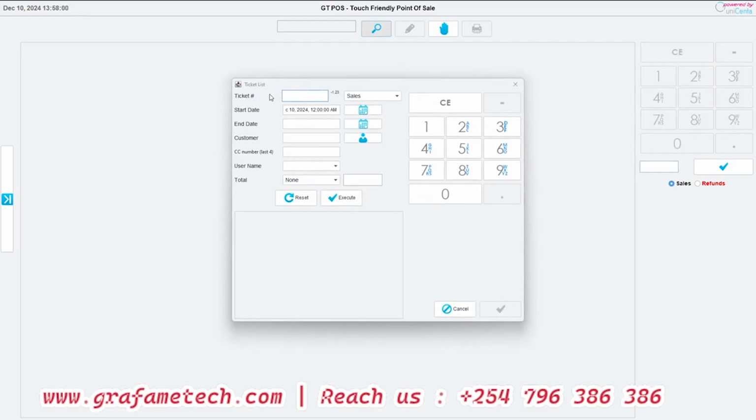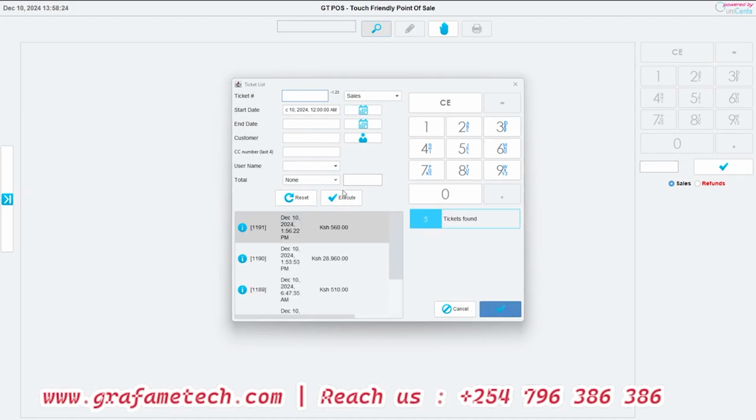You see, we can also filter with the ticket number, because the receipt will print with a number there, a reference. You can be searching. Maybe you have a claim regarding a sale that you've done. Maybe this client went and then came back. Once he or she comes to you, just hands over the receipt, you type the ticket number in the system and then you execute. After you've executed, you can also filter sales by whoever did that sale, the user. You understand? The customer, you can also filter by that. We can also filter by maybe the refunds that were done.